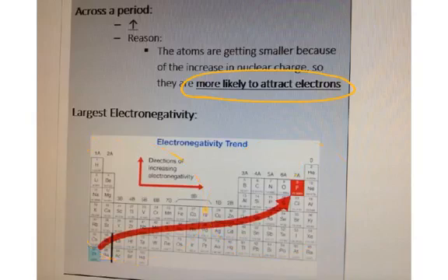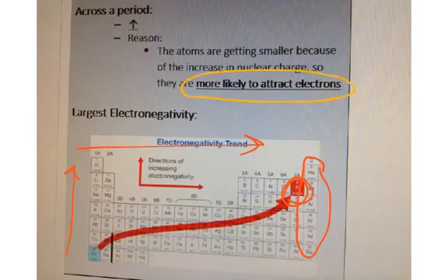Now, if you look at this periodic table, the key to figuring out which one has the highest electronegativity, you notice that it's fluorine. Well, why isn't it helium, as we increase as we go across and we increase as we go up? Why is it fluorine, or why is it not helium? The reason why it is fluorine is because it's how likely it is to gain an electron.